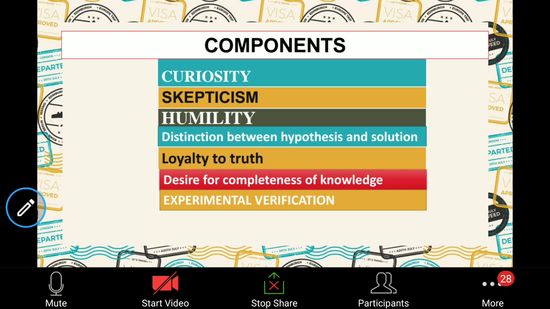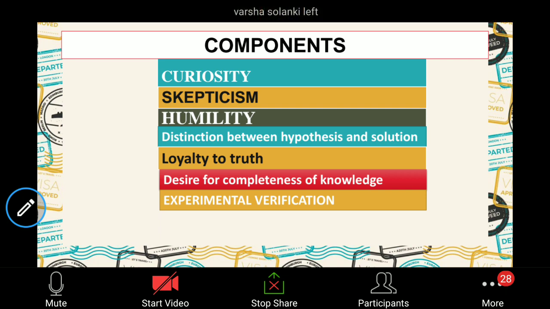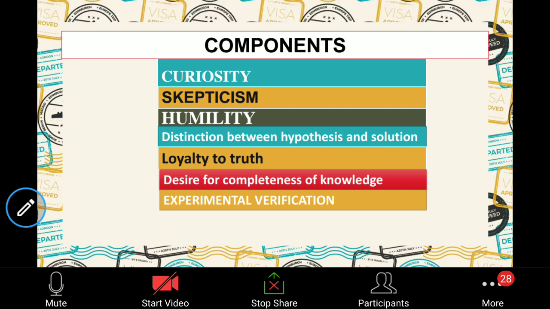And then there is a distinction between hypothesis and knowledge. Have you heard about hypothesis? What do you mean by hypothesis? Shubhangini? Yes, what did you say? Guess. Okay. Yes, hypothesis is nothing but an intelligent guess or any assumption you make about any problem or any situation. So there has to be a distinction between the assumption and the solution you get.